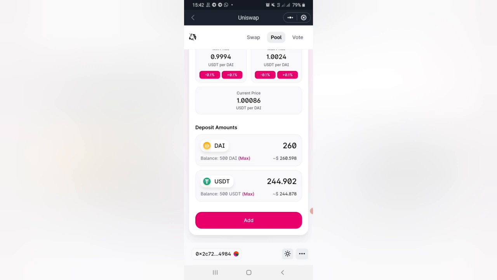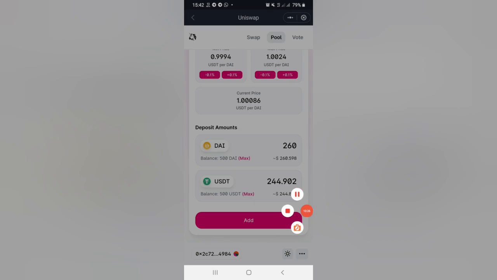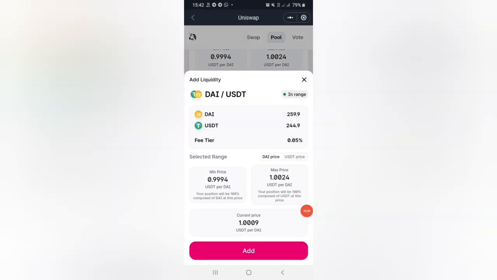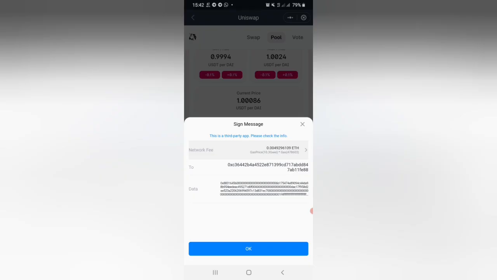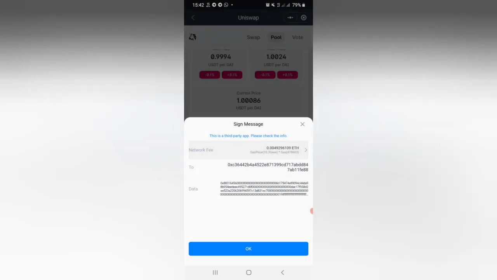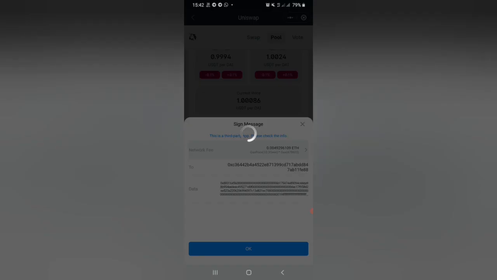Now hit the add button in order to add the liquidity and supply. I am taking just 260 DAI and 244 USDT. You cannot add it exactly equally because the conditions for version 3 liquidity adding are different from the normal version.